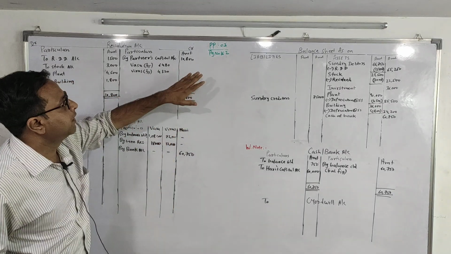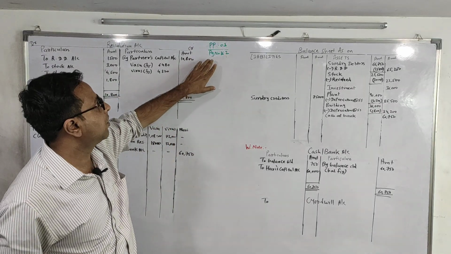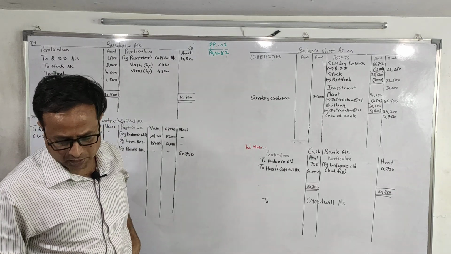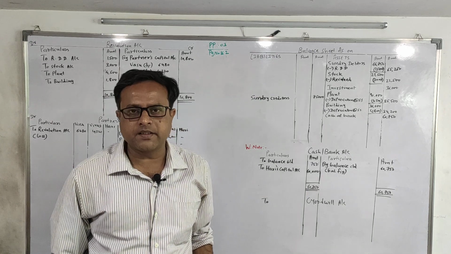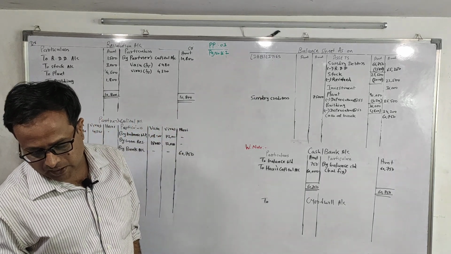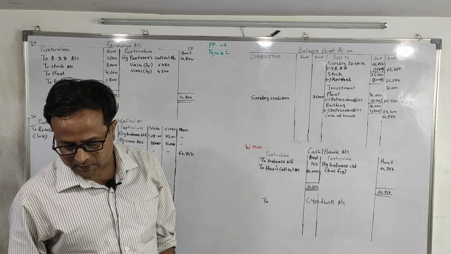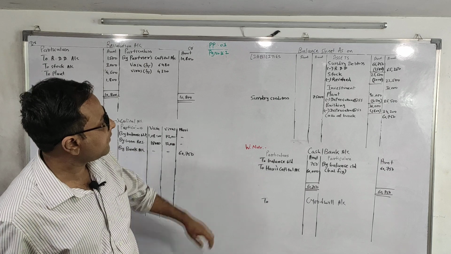Students, now we are doing practical problem 3 of admission of partner on page number 162. Vasu and Virat share profit and losses in the ratio of 3:2 respectively. Their balance sheet as on 31st March 19 was as under. Balance sheet as on 31st March 19.